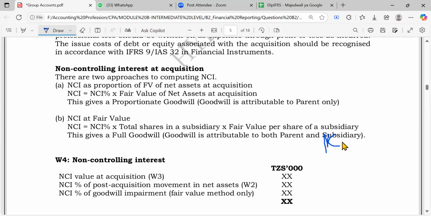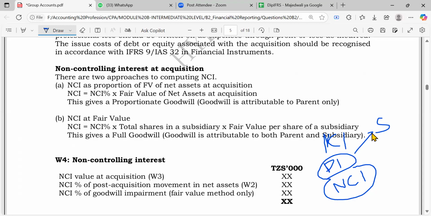When you do the consolidation, we need to get the parent interest, what we own, and the non-controlling interest. So the parent interest is what we have, and the non-controlling interest is what others have over the same company. So we are still sharing the same subsidiary, but the parent interest is the percentage you own in the subsidiary, which was 60%, and the non-controlling interest is the percent others own.